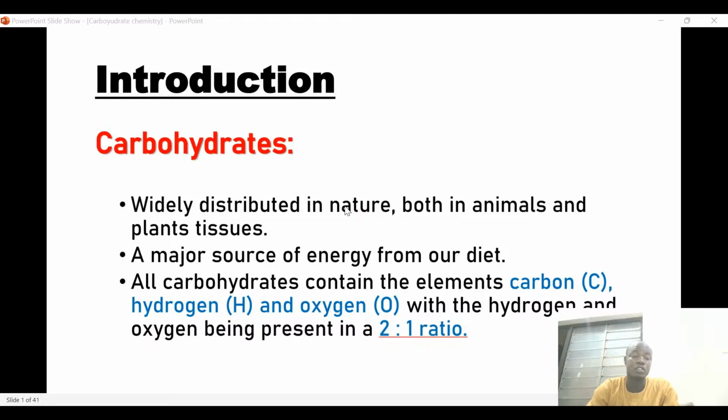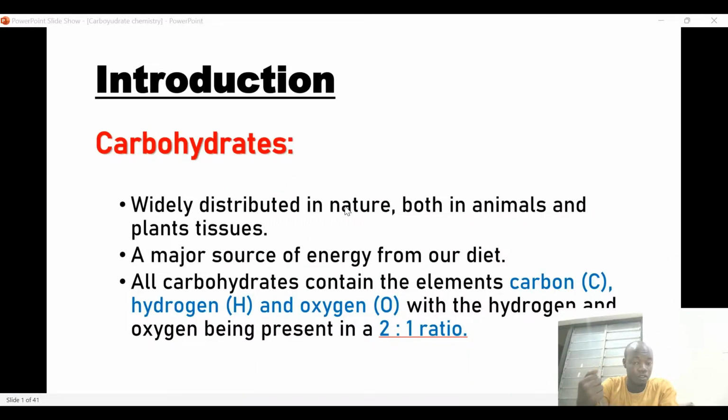every living organism. Now, carbohydrate is a major source of energy from our diet. Carbohydrate is used in energy generation in the body. Although it's not only carbohydrate, we have so many other classes of macromolecules, like lipids, proteins, and vitamins.